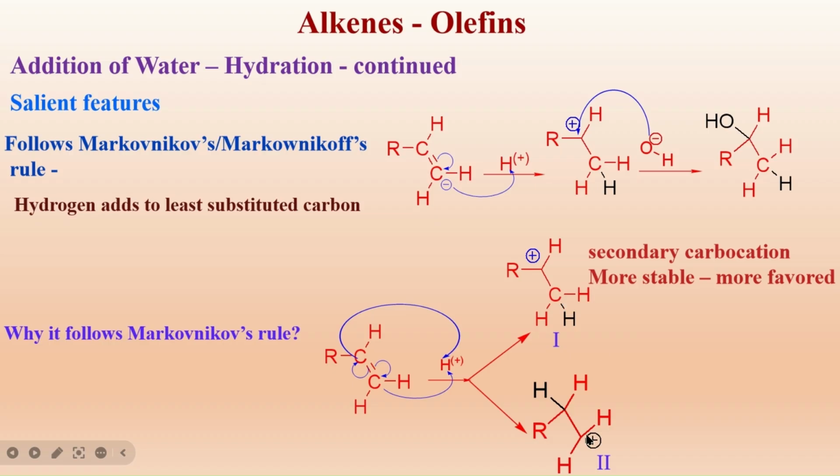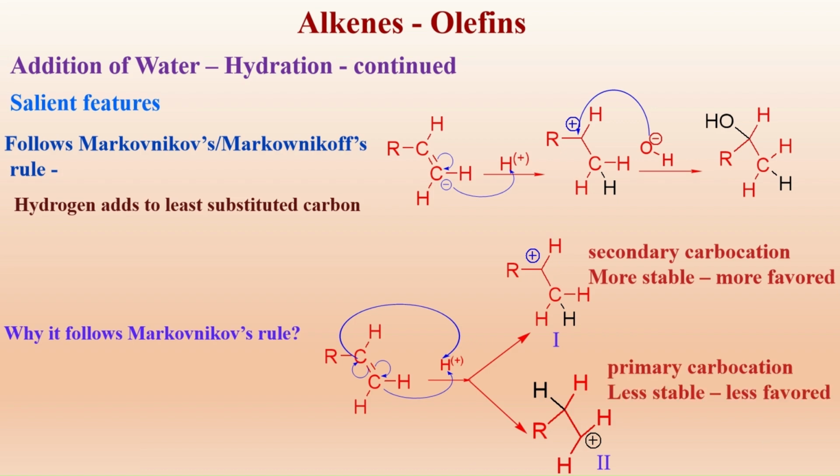In this case, it is attached to two hydrogens and one carbon. I have the wife who can support me, but I don't have a father-in-law. That's why I am more unstable. This carbocation which is attached to one carbon is a primary carbocation.